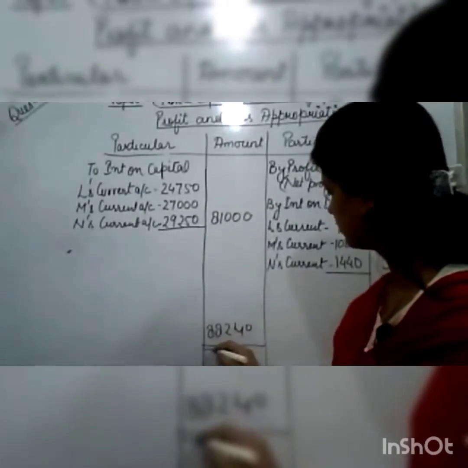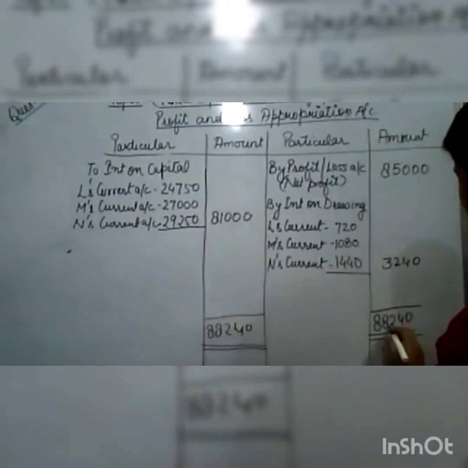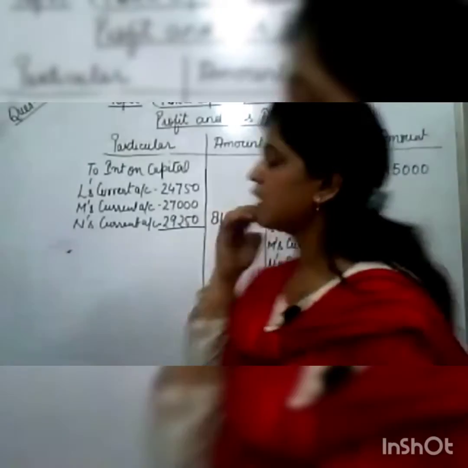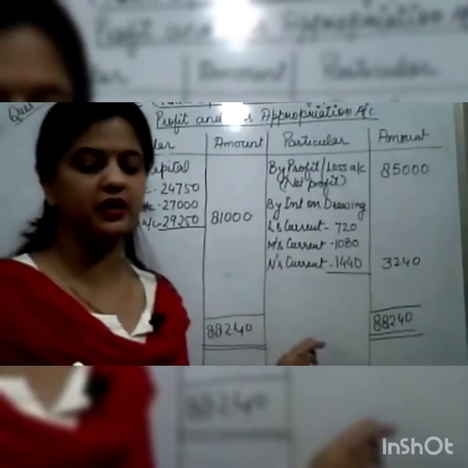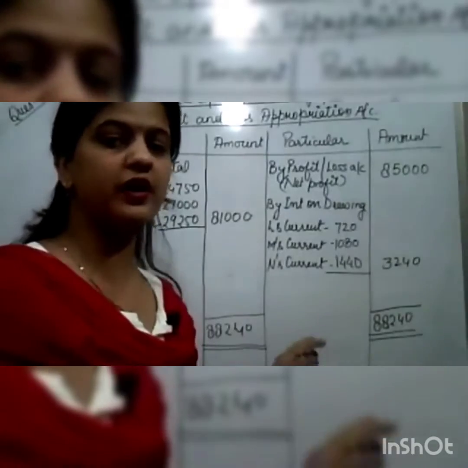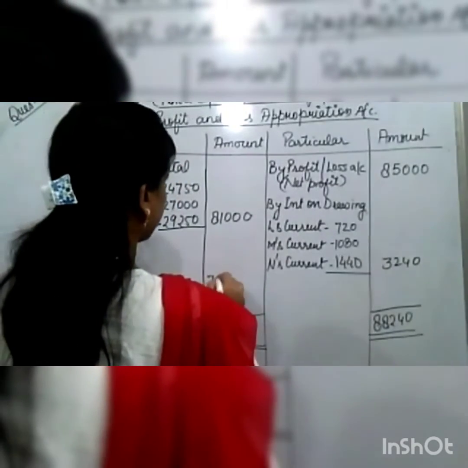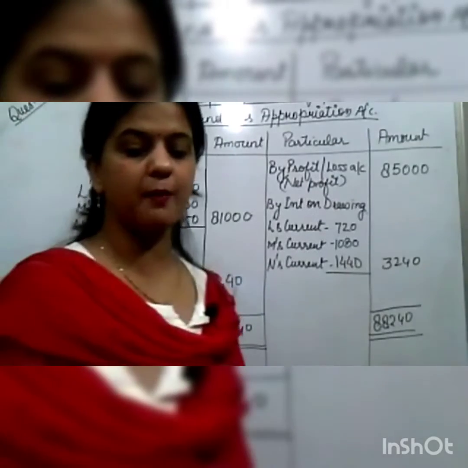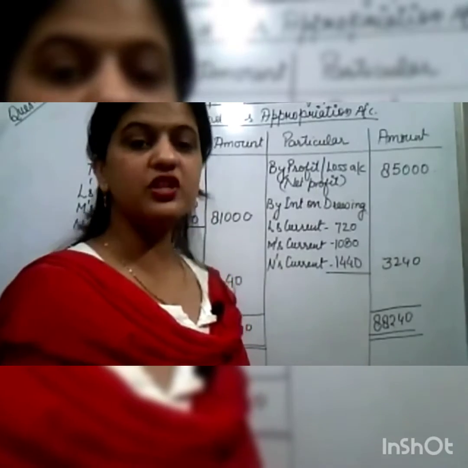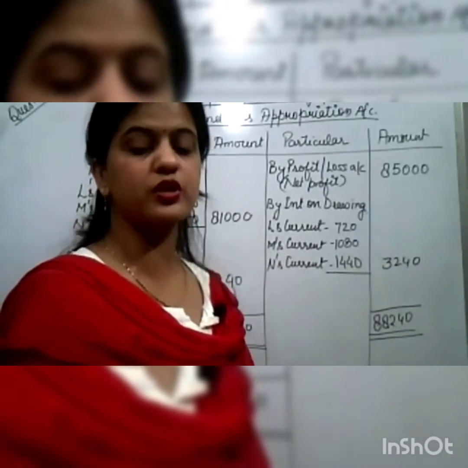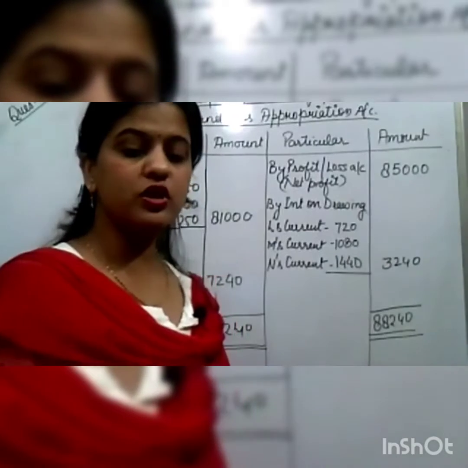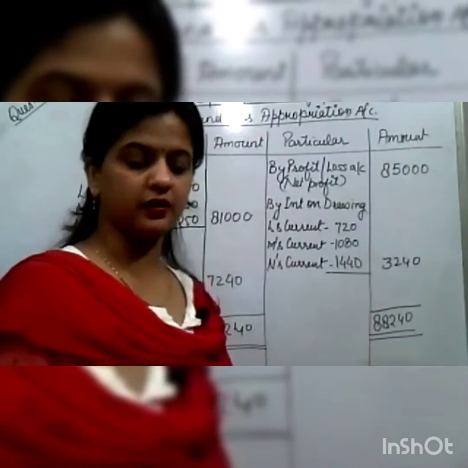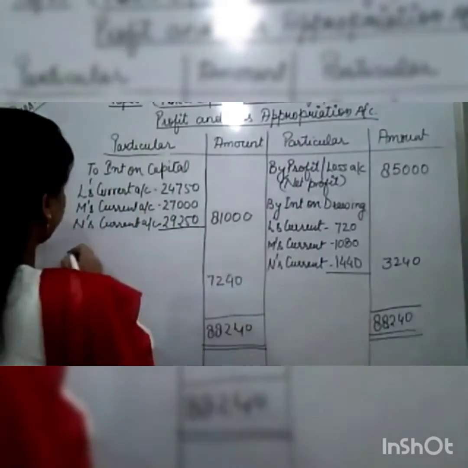And then we will have the deduction. The interest on capital will be deducted, and then we will get 7,240. Okay, 7,240 will be distributed among L, M and N. In which ratio? The ratio is given in your question, that is 2:3:5. Okay, 2:3:5 means 2/10, 3/10, and 5/10. Okay, then we'll get 2.